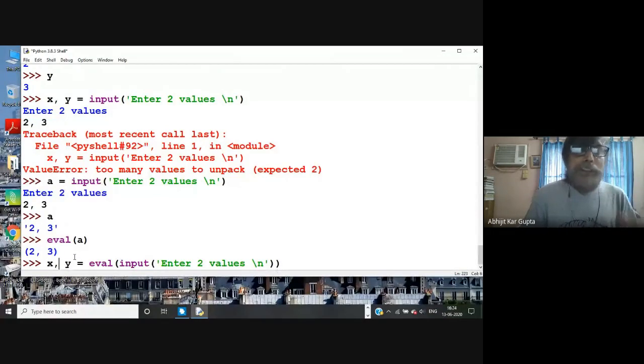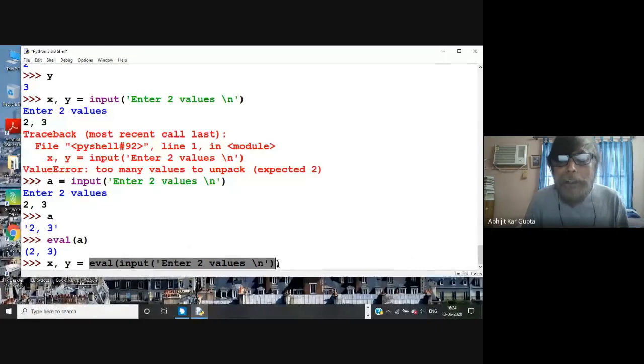But what it does is called, quote unquote, unpacking. That means inside this, two items are there and you are unpacking them. The first item, 2, goes to x, and 3 goes to y.